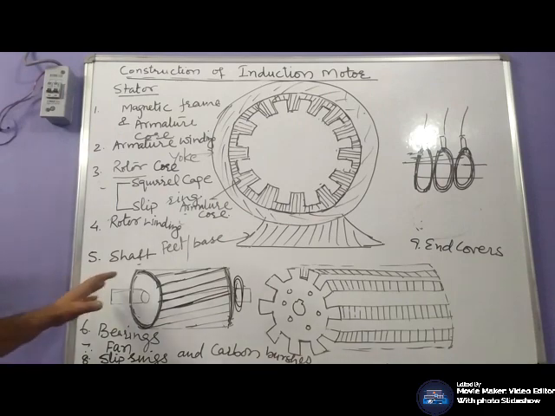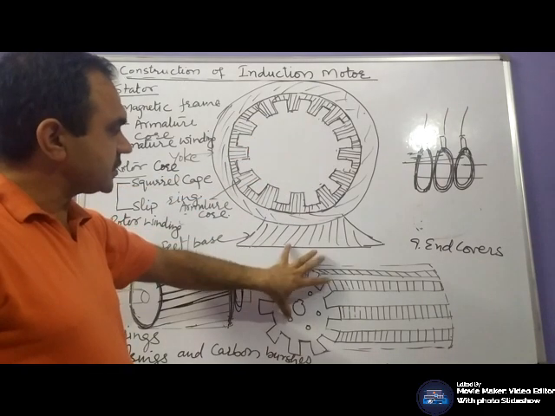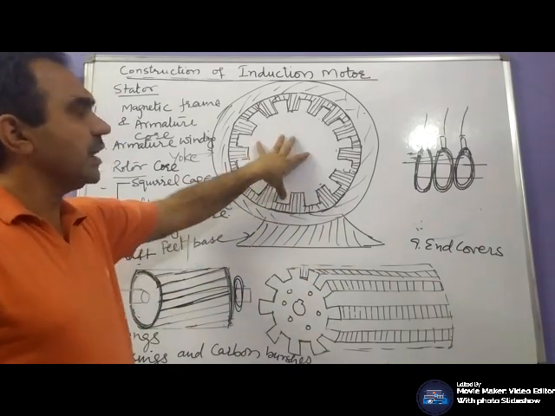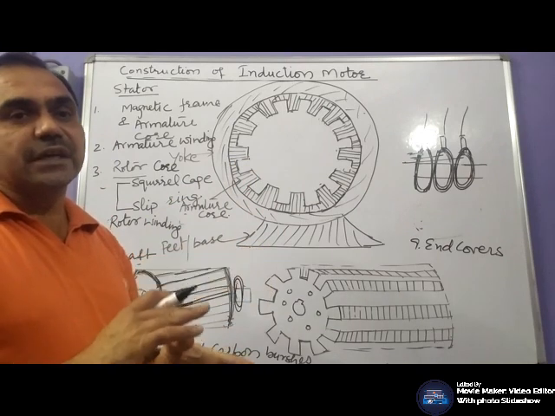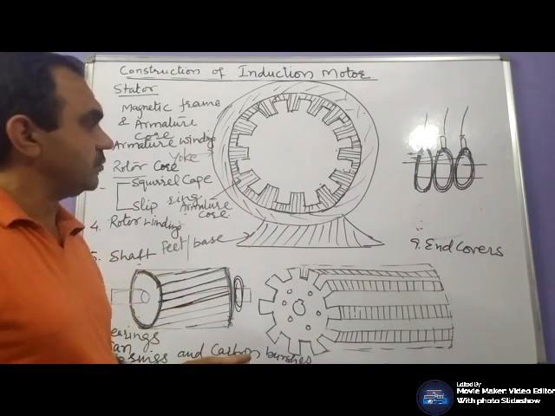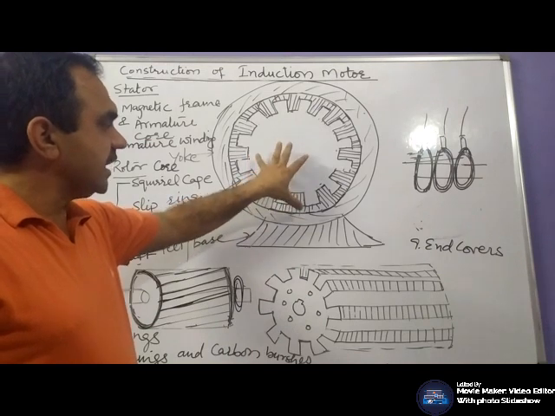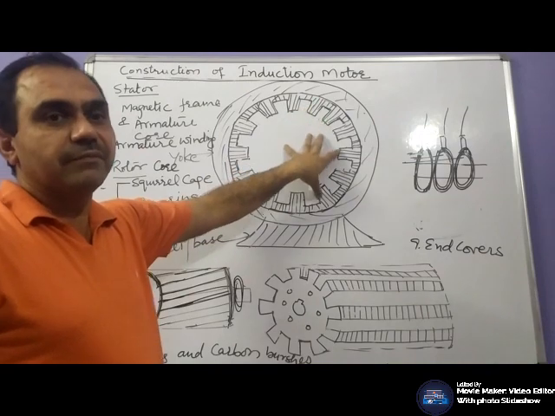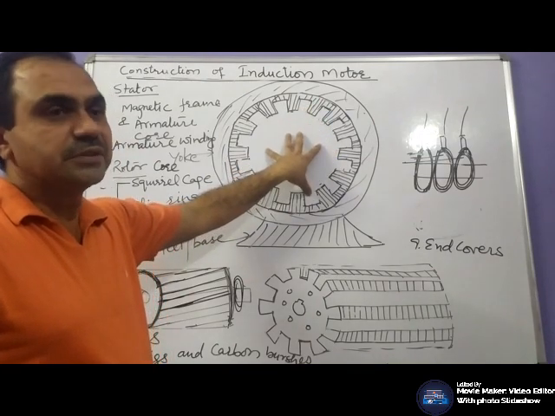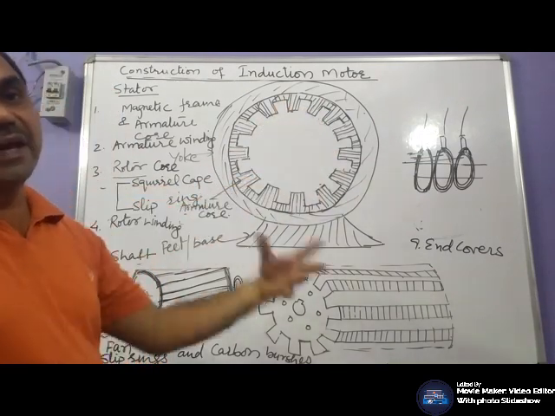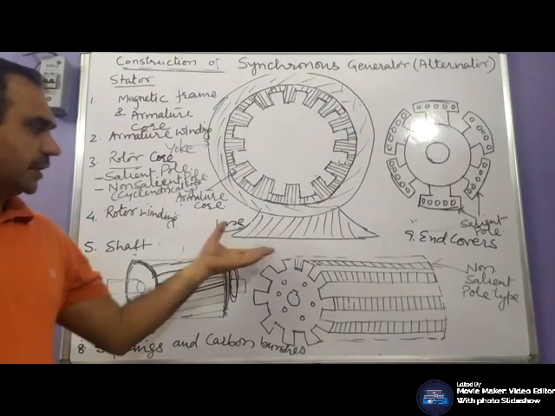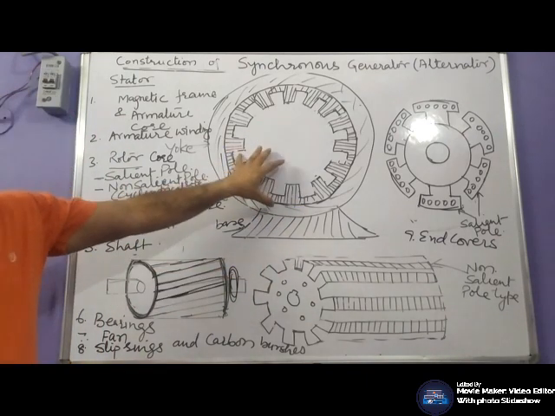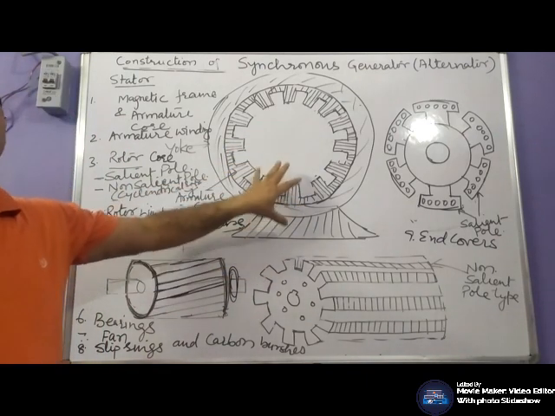So basically, the construction of these rotors, stators, windings will more or less remain the same for single phase as well as for 3-phase induction motor. Only there will be a change in the configuration of this winding. In case of single phase, we will have 2 windings, and in case of 3-phase, we will have 3 windings, 3 phase. Their application as a motor is selected. More or less construction would remain the same whether the machine is motor or generator.